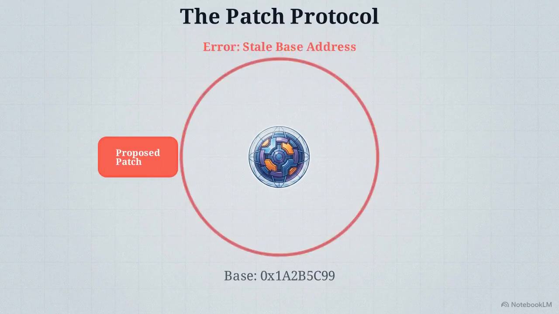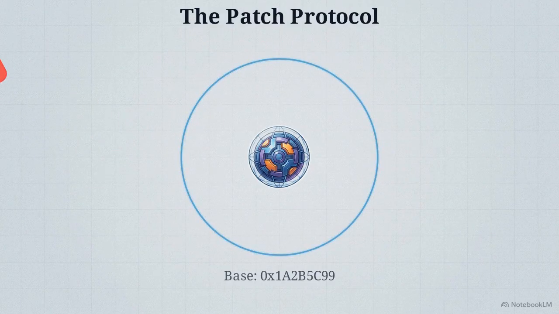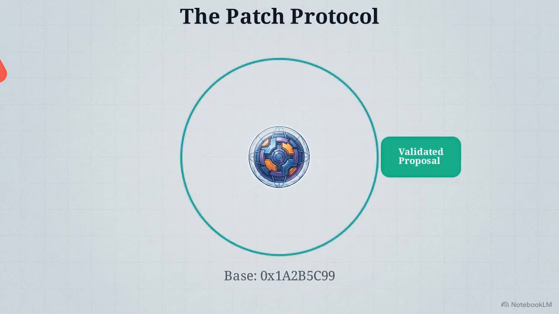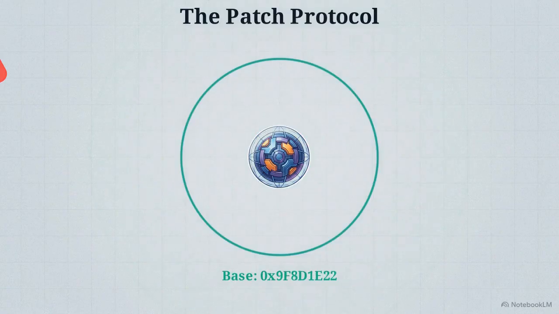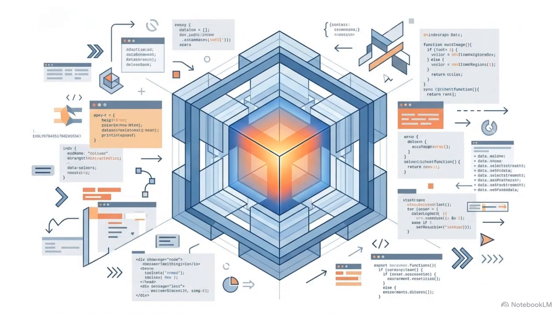If the patch references a stale base address, the system rejects it entirely. Only a flawlessly validated proposal with a current address is allowed to merge. Patch is an absolute admission discipline. It protects the graph's authority by ensuring chaotic, asynchronous runtime environments cannot corrupt the interface truth.